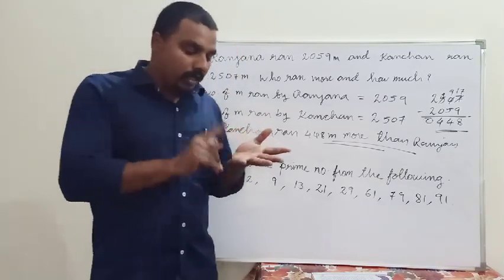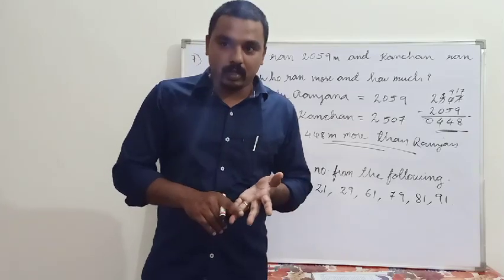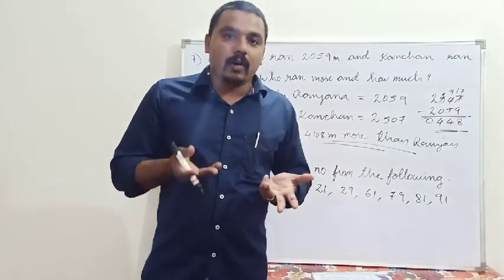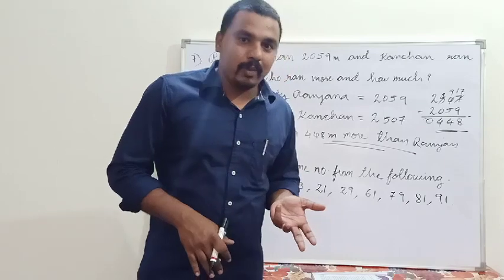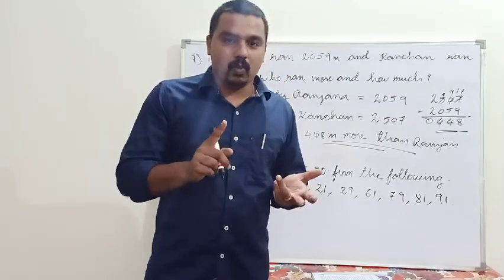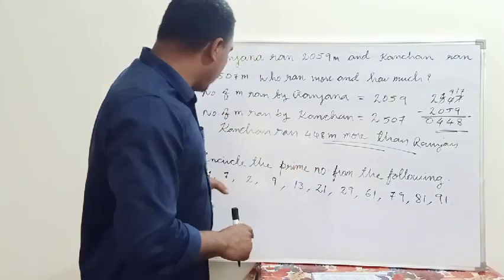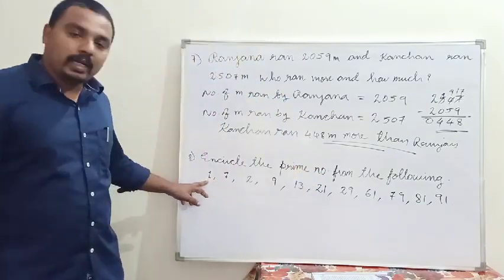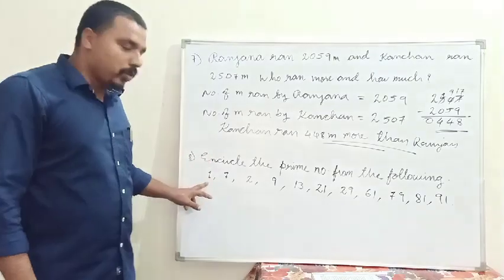So here you can see one is neither prime nor composite. You have already learned what is a prime number and a composite number. Composite number means what? Having more than two factors. Prime number having only two factors: the number itself and one. One and the number itself. It's called a prime number. So you can see one is neither prime nor composite.